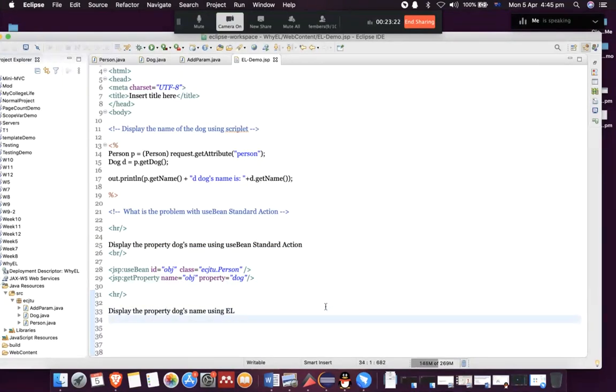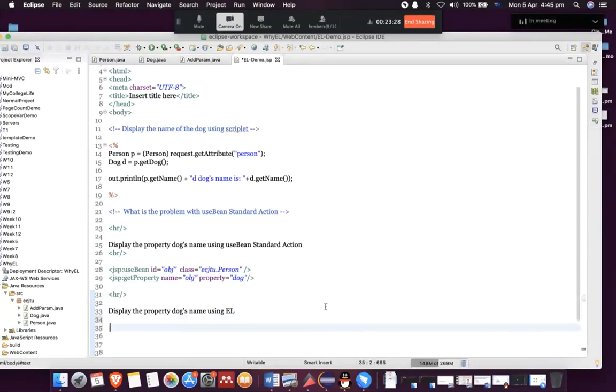Expression language is very simple. All you have to do is, actually, I'm going to use the same message, the name of the dog. It's okay, I'll use a different message.